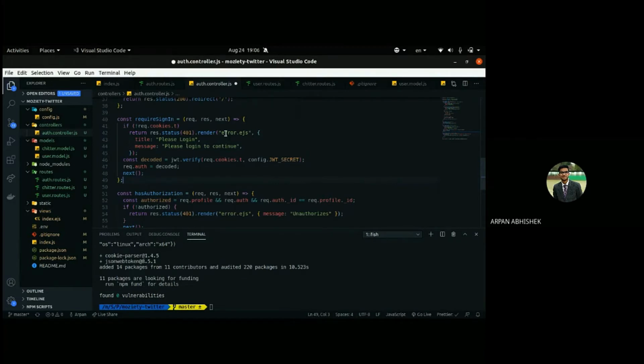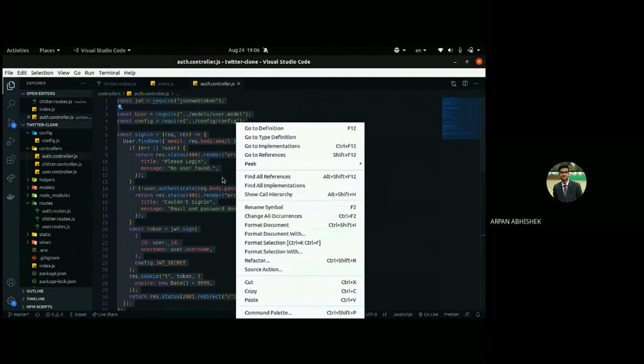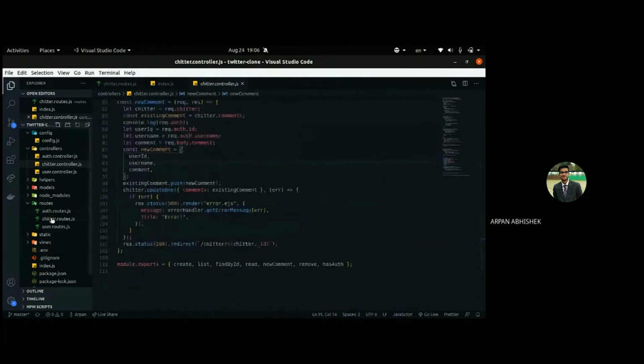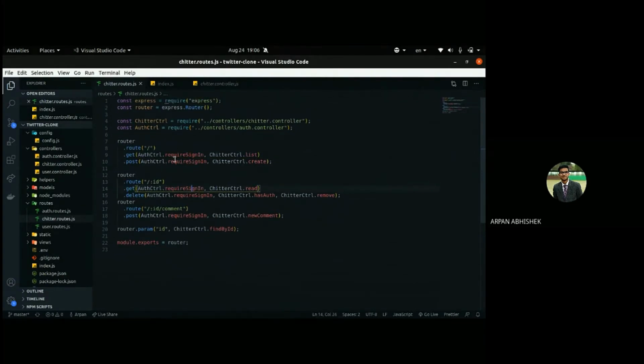For example, I can show you from the Twitter clone page. In the Chitter routes, we have this require sign in even for the listing.